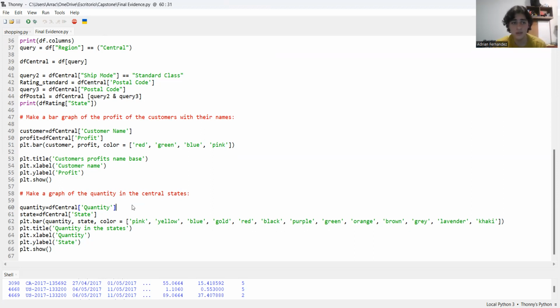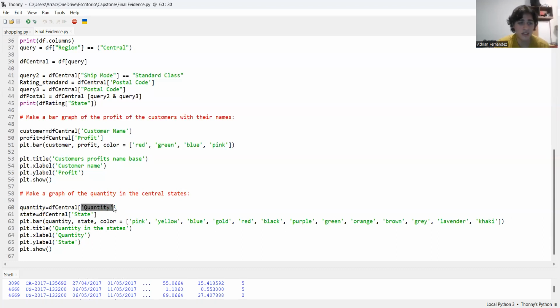It's pretty good to know this because you can know the quantity of the sales made in the central states in specific. So it's pretty useful if you want to know what quantity of sales are in each of the states. This is useful because you can see which state is the most important or which state has less quantity and that stuff. As you can see, I use quantity.